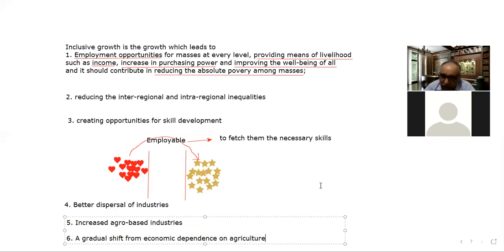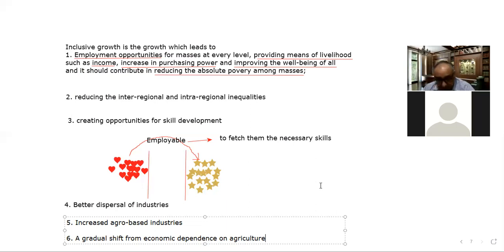Moreover, there should be a proper policy framework to win the confidence of private investors. Until and unless there is a stable policy of the government, private investors would not be confident enough to invest in our country, and they would avoid coming into India.